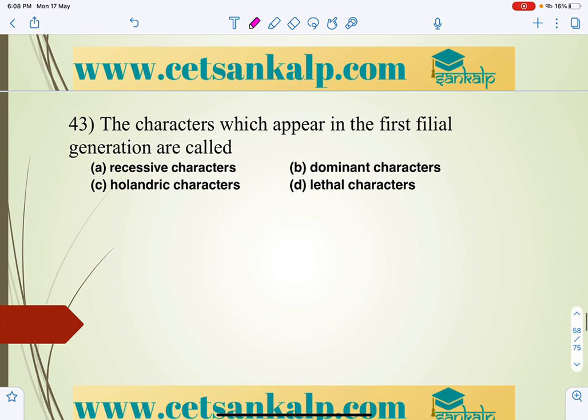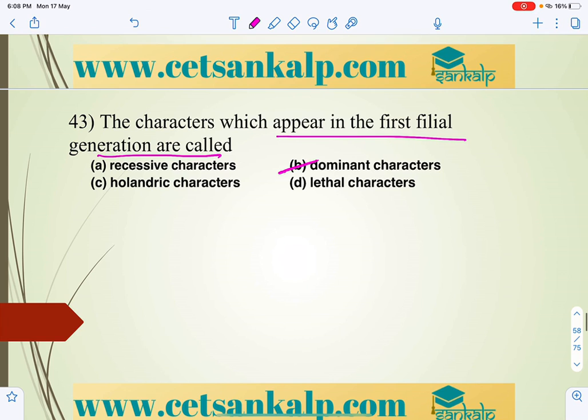Next, the character which appears in the first filial generation is called as. Generally we can say it is the dominant one in the first filial generation, which is always expressed.